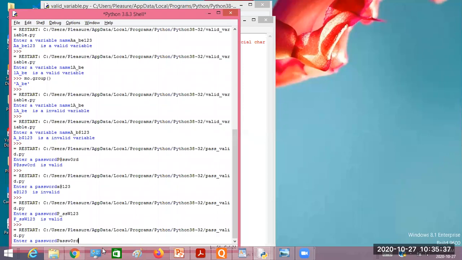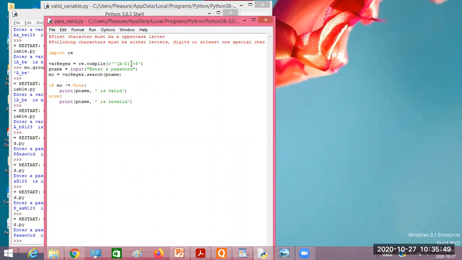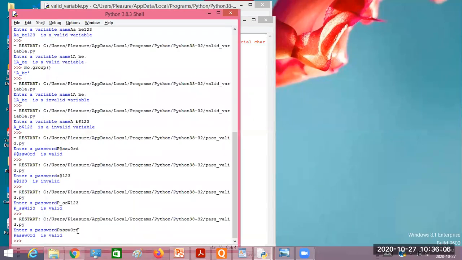What happens you see here? There is no special character here, right? There is no special character here, but it still is going to give us valid. Why? What's happened then? See here, dot plus matches with anything, which may be a letter or a digit or a special character, right? Plus is going to match one or more occurrences. Dot matches with these letters, right?